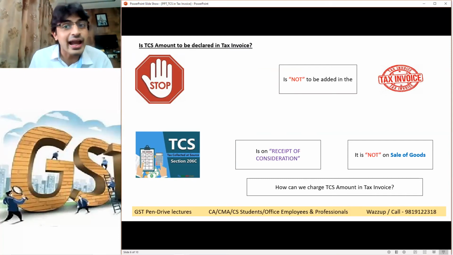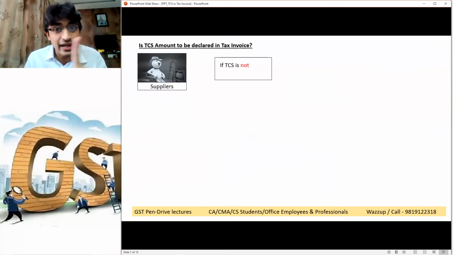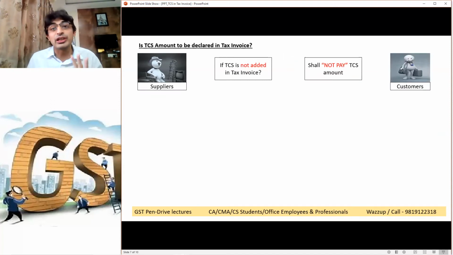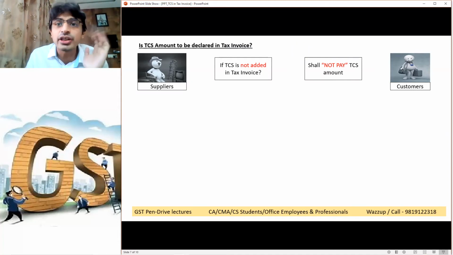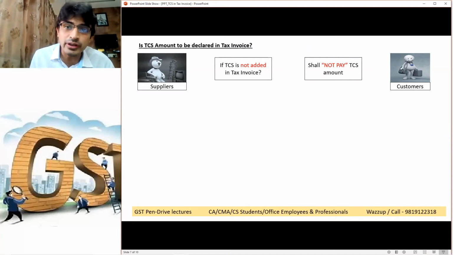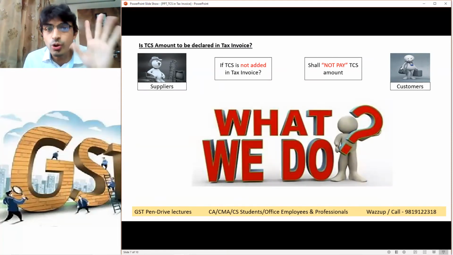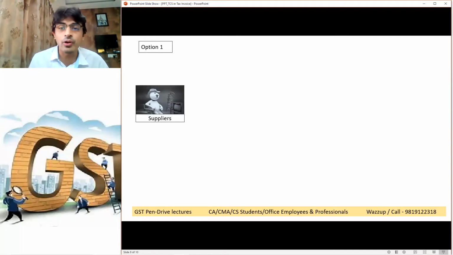But what my clients and many people will say is that if the suppliers are not charging TCS in the invoice, the customers are not paying the money for that TCS. No one will pay. If I have not written anything in the invoice, why will my clients pay me? So they will not pay. So now what is the solution? There are two options available. Option number one, which I advise my client to follow.